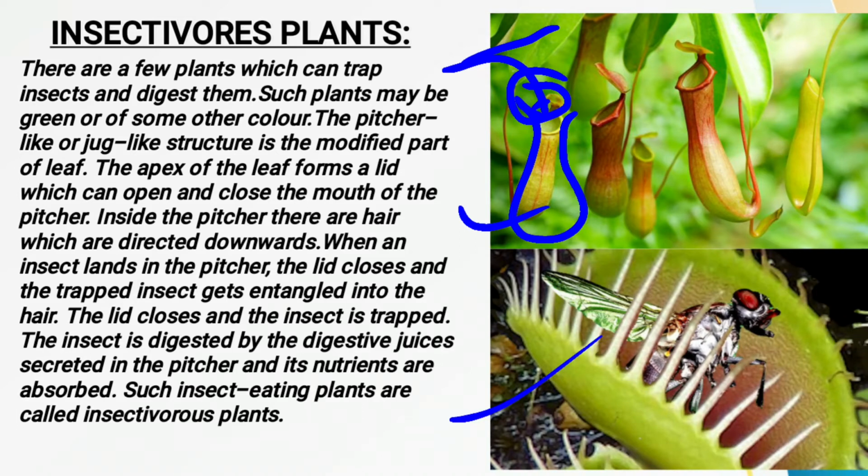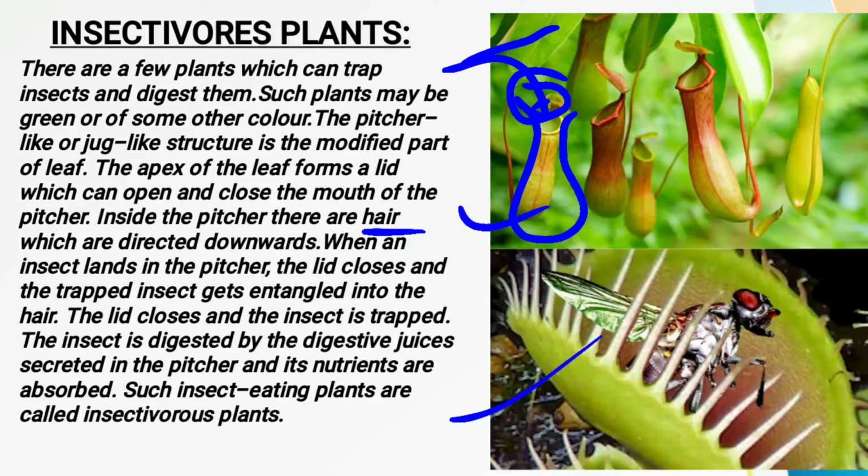The insects slip inside it and get trapped in the hair. Now inside this pitcher, some kind of enzymes are also released which digest the insect. The other thing about the pitcher plant is that it also has hair inside it. And how is this hair inside the pitcher plant? These hairs are directed downward so that the insect gets trapped easily in this pitcher leaf.